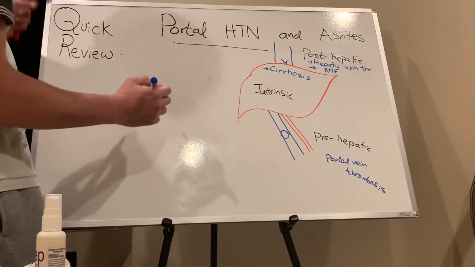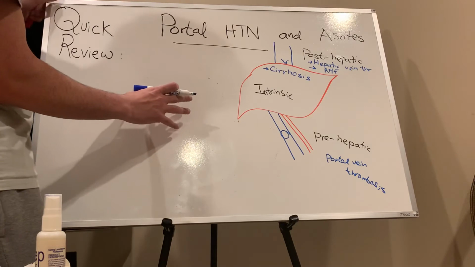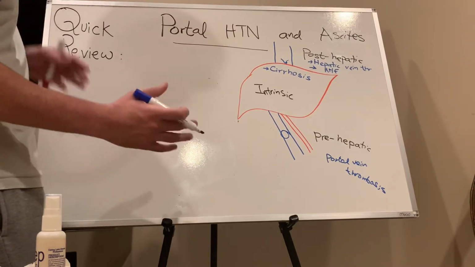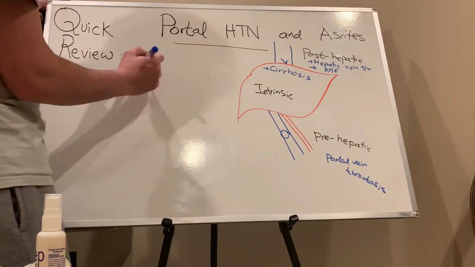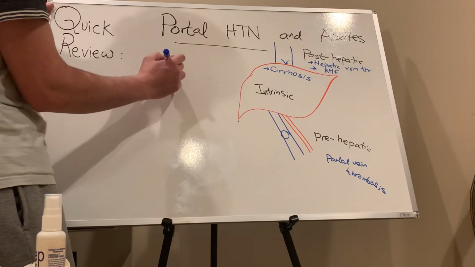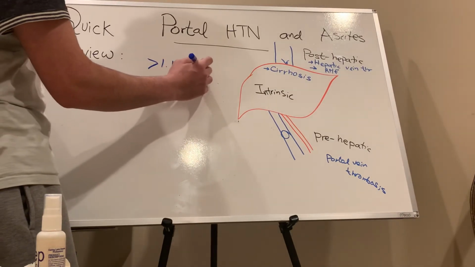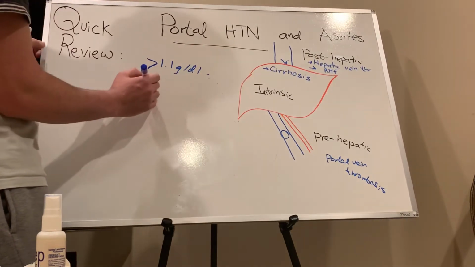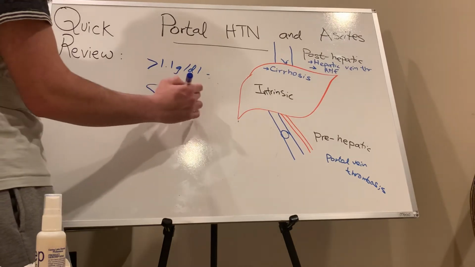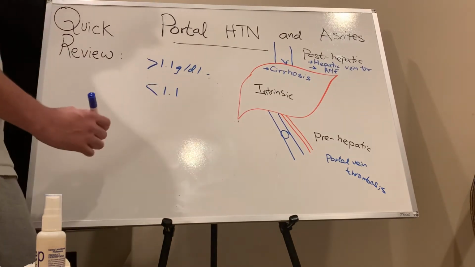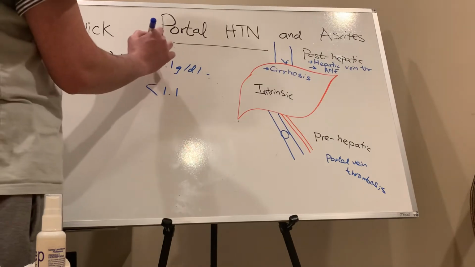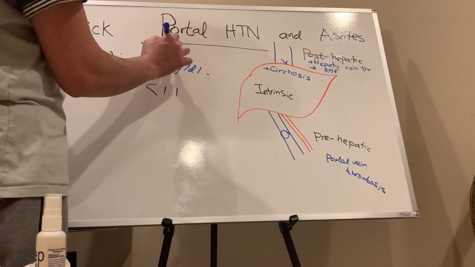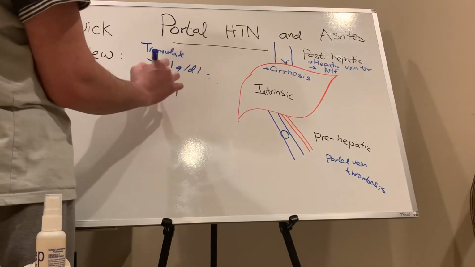The main reason we are looking for the gradient is to know the exact cause. With a level of 1.1 or more, it is a portal hypertension cause. If it is less than 1.1, it is infection related, exudate versus transudate. This is transudate, and this is exudate.